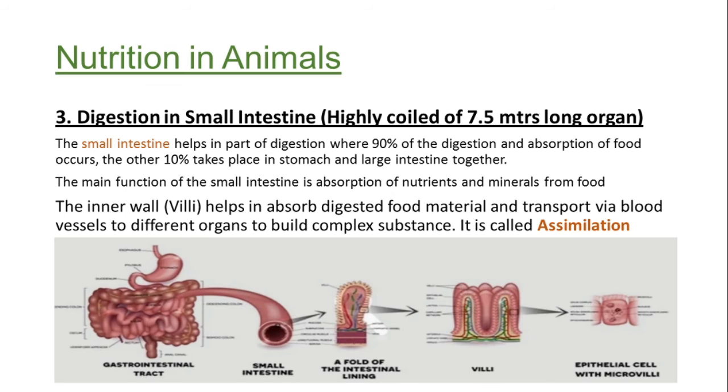So whatever nutrients are absorbed throughout this digestive system, when food reaches the small intestine, it starts absorbing those food materials, the basic or simplest elements, and transports them to the blood vessels, so that those extracts will reach the different organs to build complex substances and continue the vitality of the body and make our body energetic. So this whole process is called assimilation.